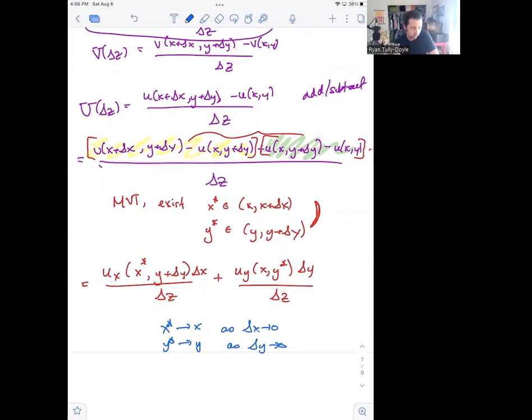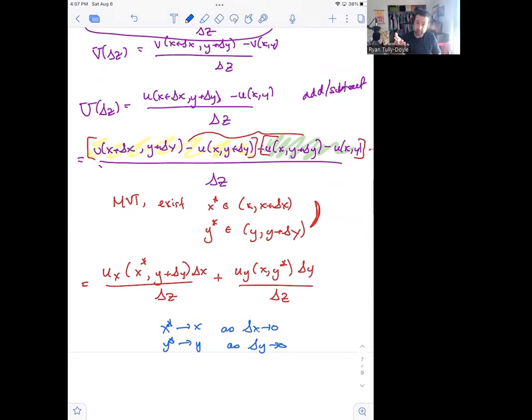Okay. So this is our first step, because now what we've shown is that u of delta z can be written as this sum of these approximations in terms of the mean value theorem. And now we can do something really cool. These are approximations, and we know that as delta x and delta y go to 0, it must be the case that x star and y star go to x and y.